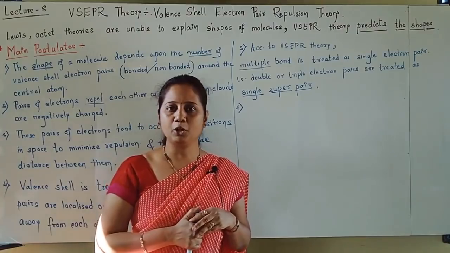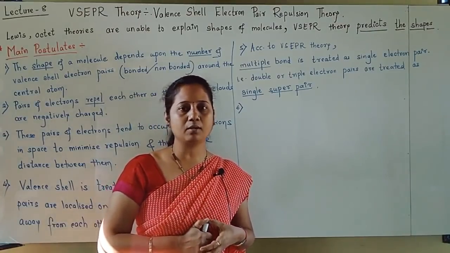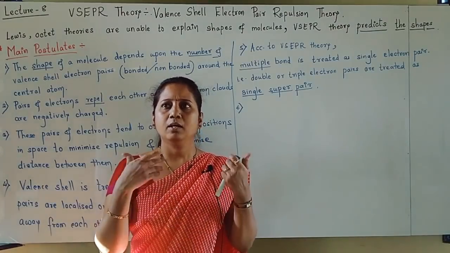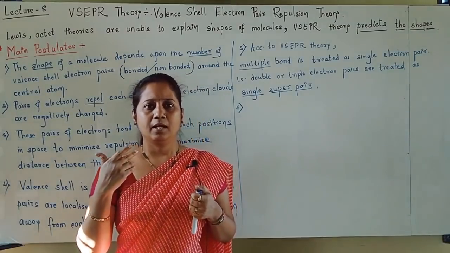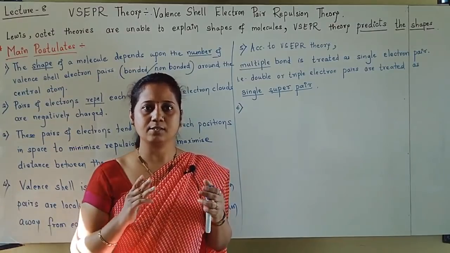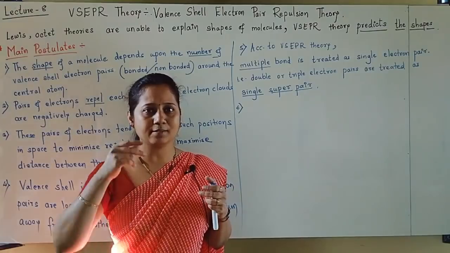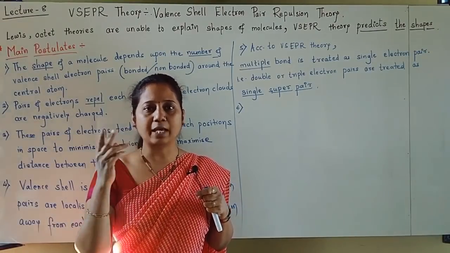Now, if a molecule has two or more resonance structures, the resonance structure topic is already over. We have seen that ozone has two canonical structures.